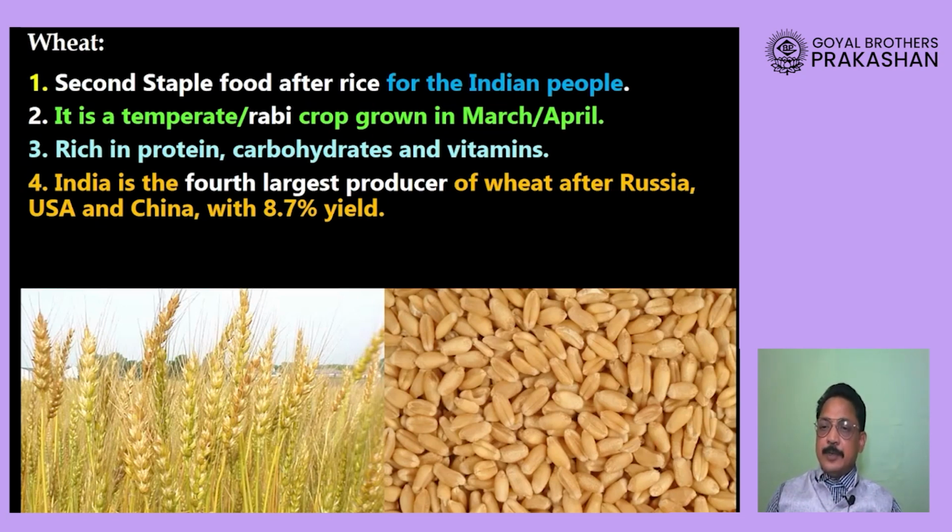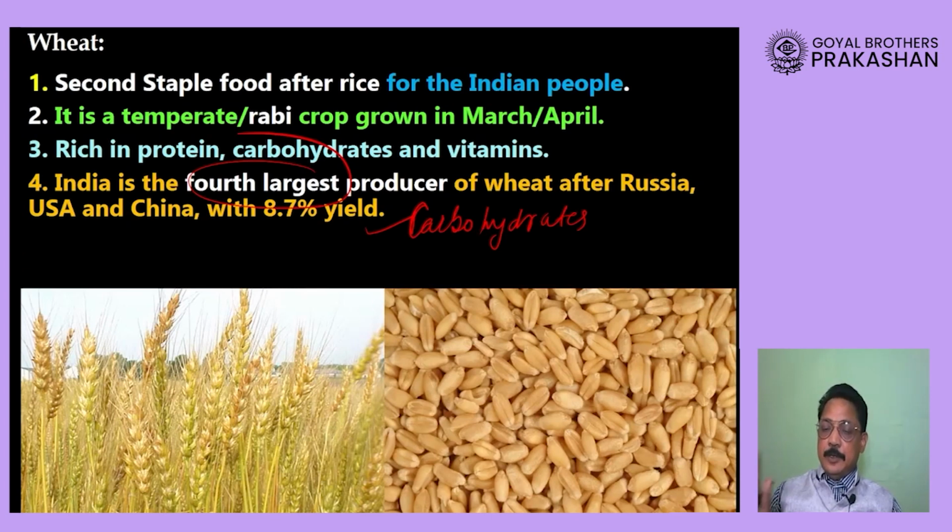The wheat crop is very good because it consists of not only carbohydrates but also proteins and vitamins. So its nutritive value is very high. Another very important thing about wheat is that our country is the fourth largest producer of wheat in the world.